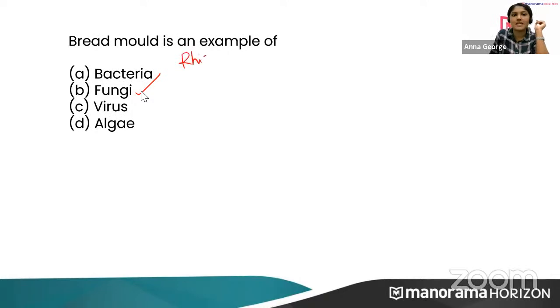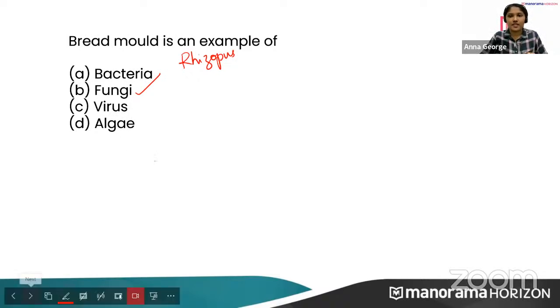Rhizobium is a bacteria. Rhizobium is actually a soil-borne bacteria that can be seen in leguminous plants like the pea plant. In the roots of these leguminous plants, we can see rhizobium. So that is not a fungus, that is a bacteria. So bread mold is rhizopus. Don't confuse that.